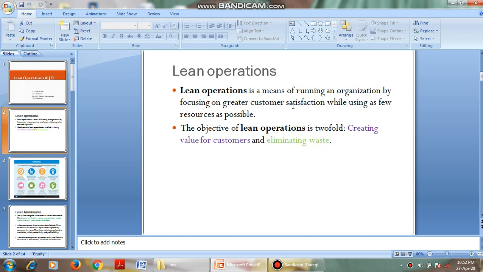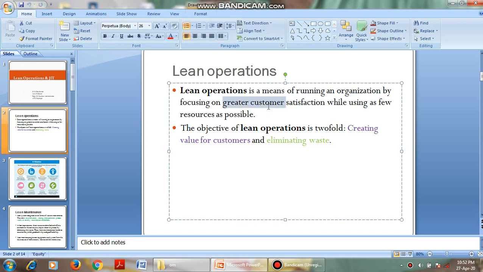Lean operations means running an organization by focusing on greater customer satisfaction while using a few of the resources available. That is lean. As we know, the term lean means very small, that is, by utilizing fewer resources, we have to focus on greater customer satisfaction.